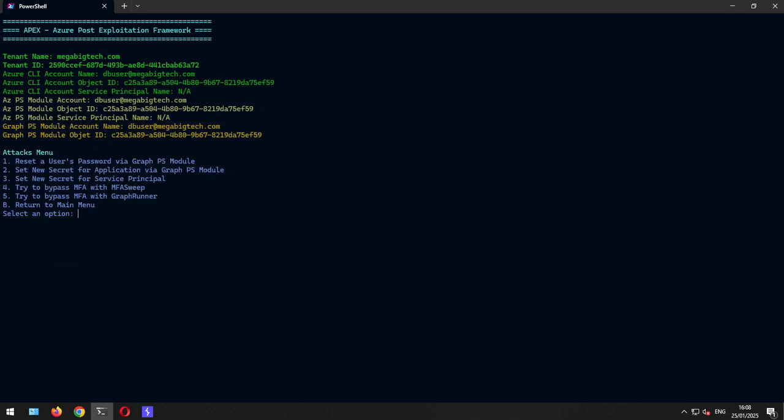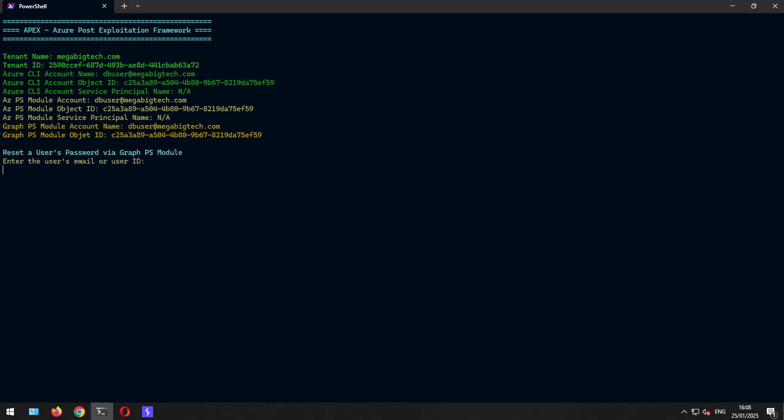This can be found in the attacks. And here the reset user's password, it already says this is going over the Graph PowerShell module. Honestly speaking, I don't know if the other tools are capable of doing it, but this is how it's implemented here. So you need to be logged into the Graph module in order to carry out this attack, at least via Apex. So let's put in Nike here.